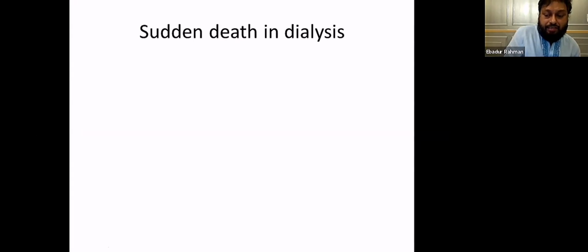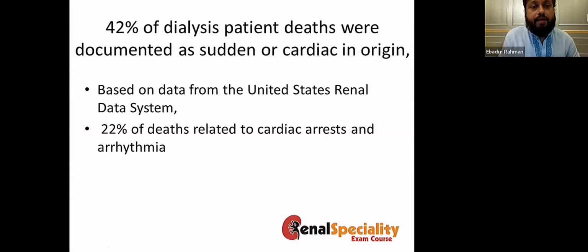Now, sudden death in dialysis is a common issue, and dialysis death is really a big issue. 42% of dialysis patients die of sudden cardiac death. Based on data from the United States Renal Data System, 22% of deaths are related to cardiac arrest and arrhythmia.